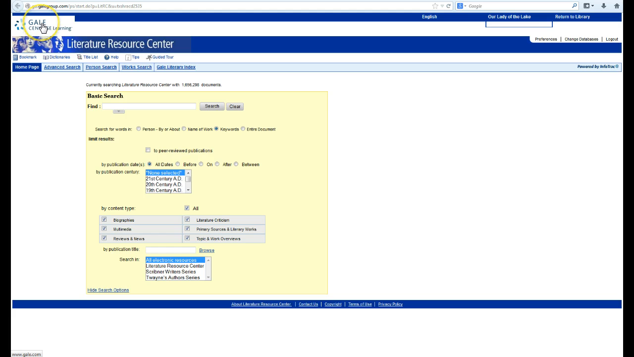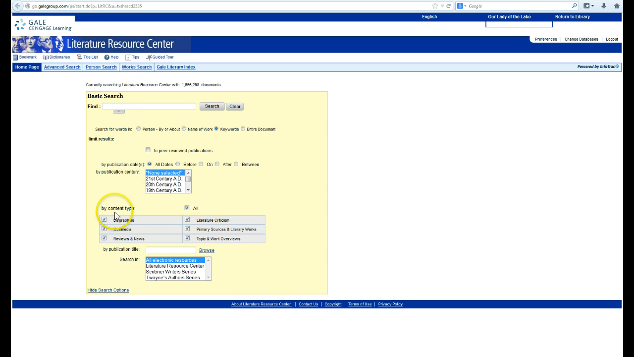We've already dealt with EBSCO. We've dealt with some of the other databases. This one's Gale, so once again, the interface or the front page, the way that we interact with the database is a little bit different than what we've seen with some of the other products so far. This one is a basic search.